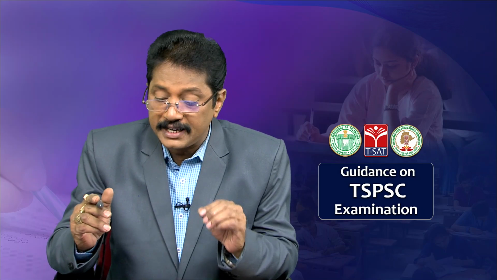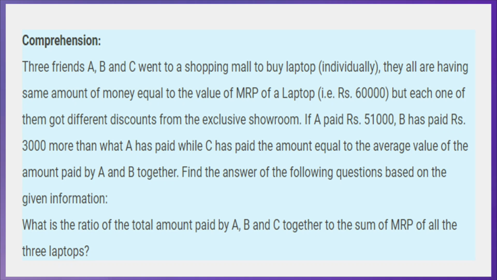If A paid 51,000, he got 9,000 rupees discount. B has paid 3,000 more than what A has paid. That means B has paid 54,000, 51 plus 3, that is 54,000, so he got 6,000 discount. So, A got 9,000 discount, B got 6,000 discount, correct.